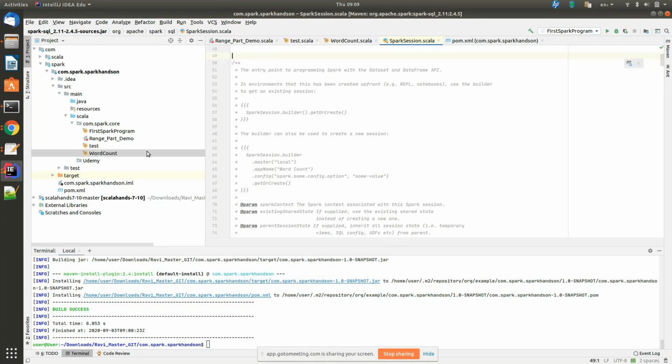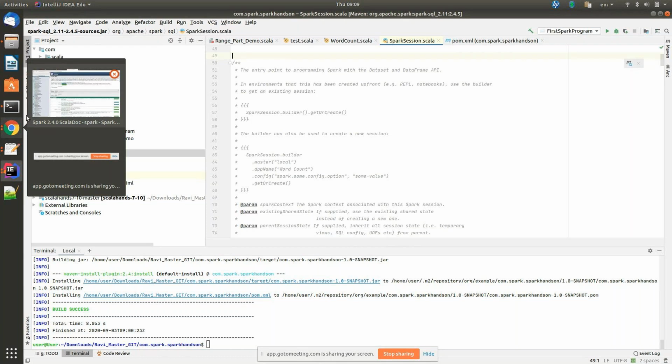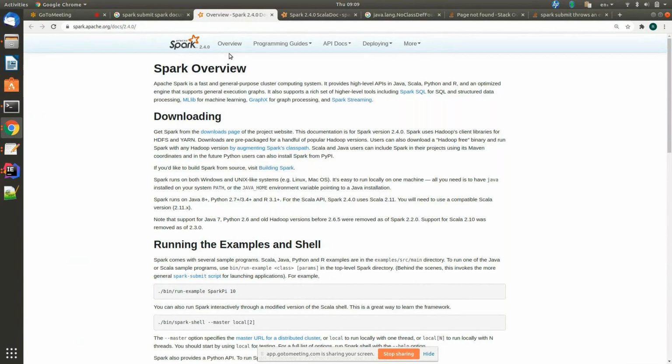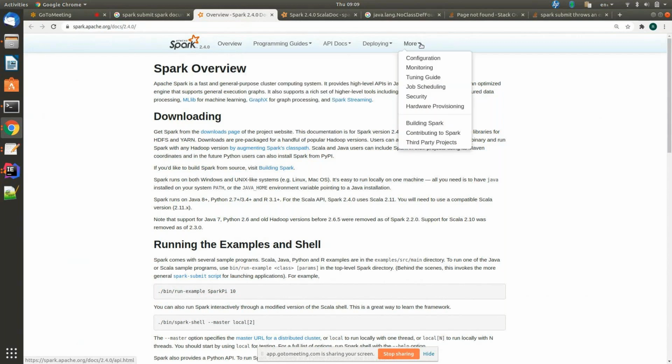Go to the browser. Go to the Spark documentation, the next tab, Spark overview or something. Click on that. Go to More, click on More. Configurations. There is a slight lag.